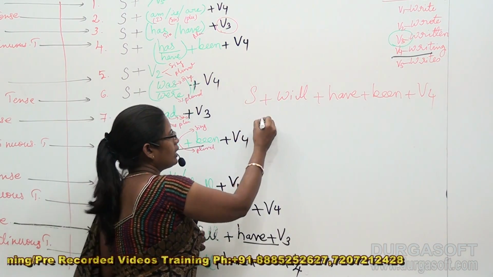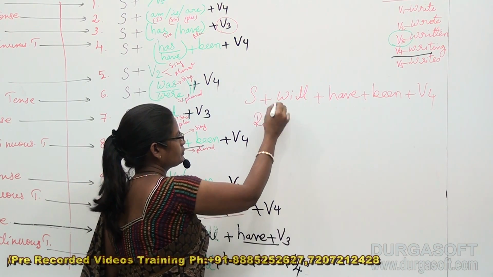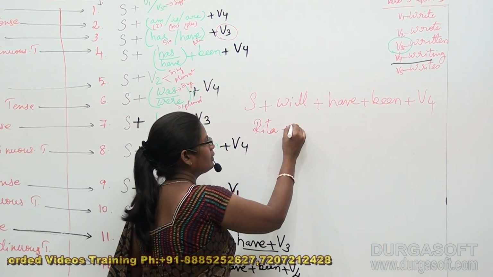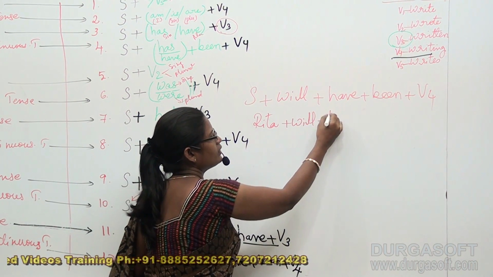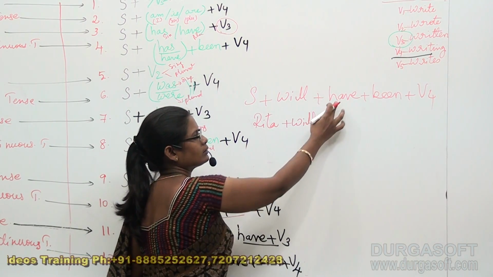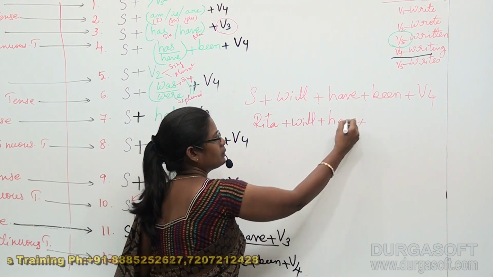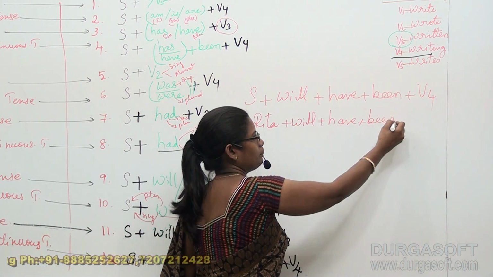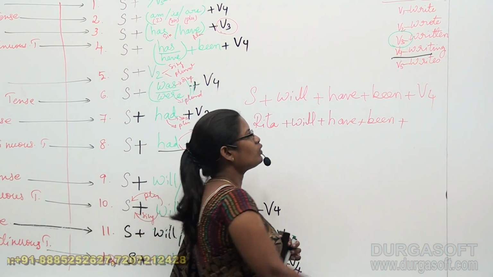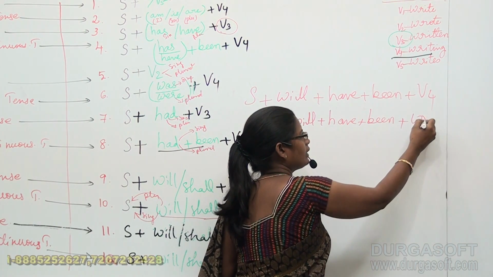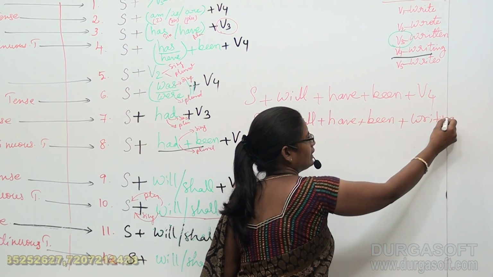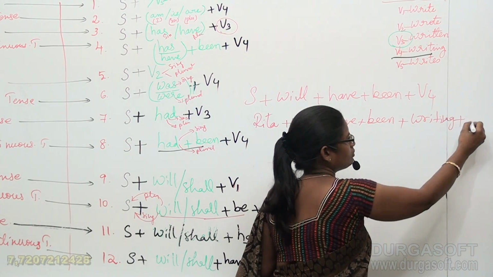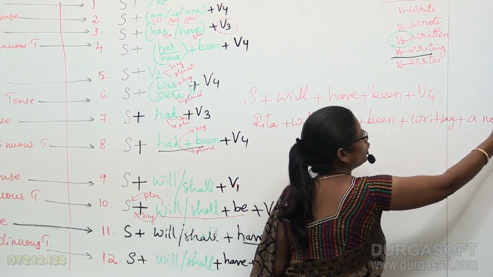In this, I am taking subject as Rita. Rita is my subject. Rita plus will plus have plus been, right? Been as it is. Been plus, what is V4 here? Correct. Writing. That is my V4. And I am adding my extra information, a novel.